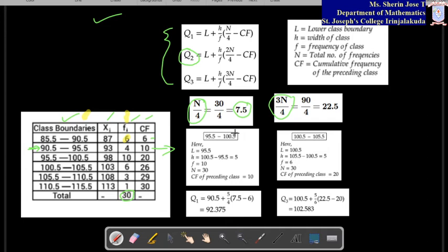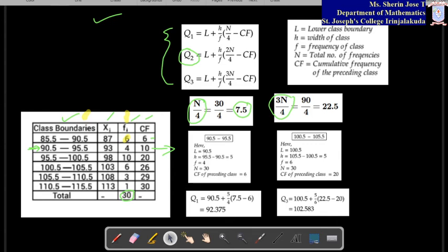I think this table is wrong. Wait. Here I have replaced the values, just excuse me for that. So 90.5 to 95.5, that is the class. Corresponding to that class you have to take the values of all these things. So 90.5 to 95.5 is the class we are taking.